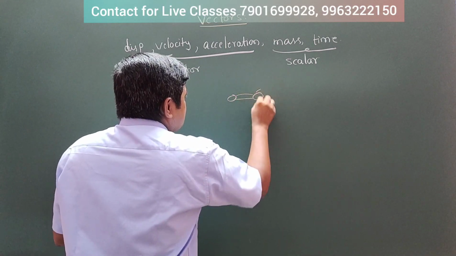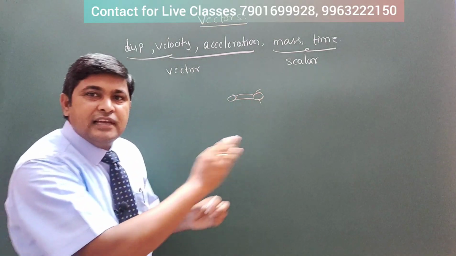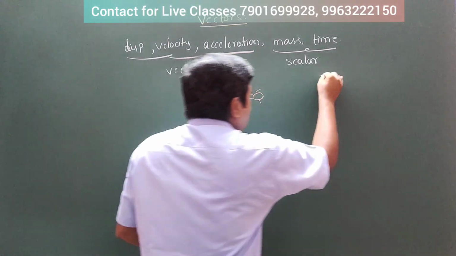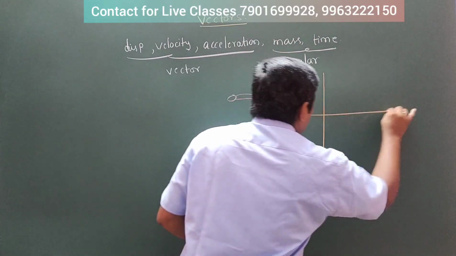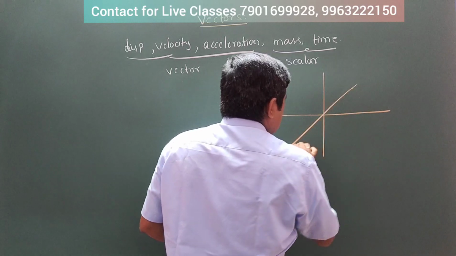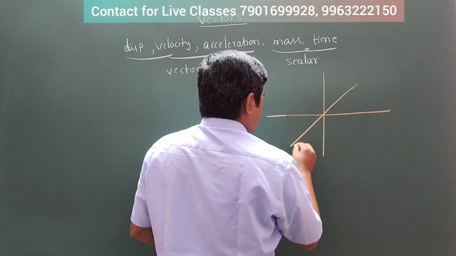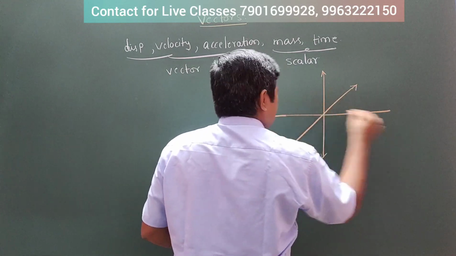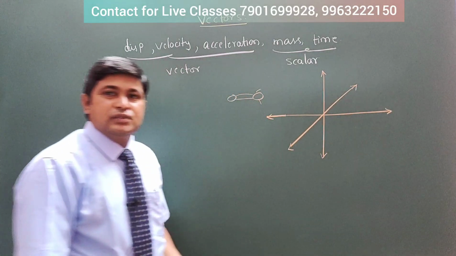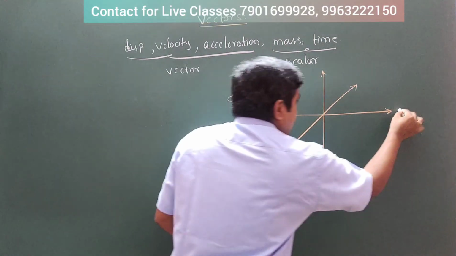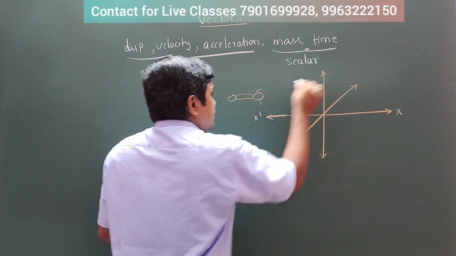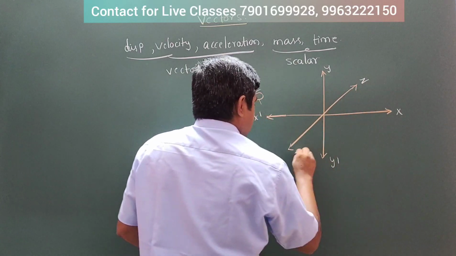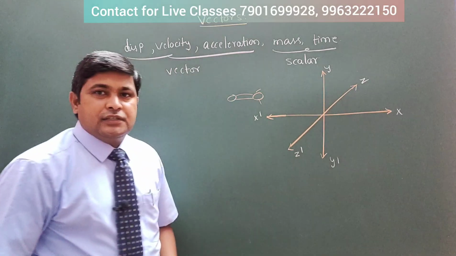How is this ant moving? Is it moving in the x direction or y direction, z direction? How is it moving? We need to give the details. So take this. If an ant is moving, see that in a coordinate system you can say it is x direction, x dash, y dash, z dash. So these are the directions.